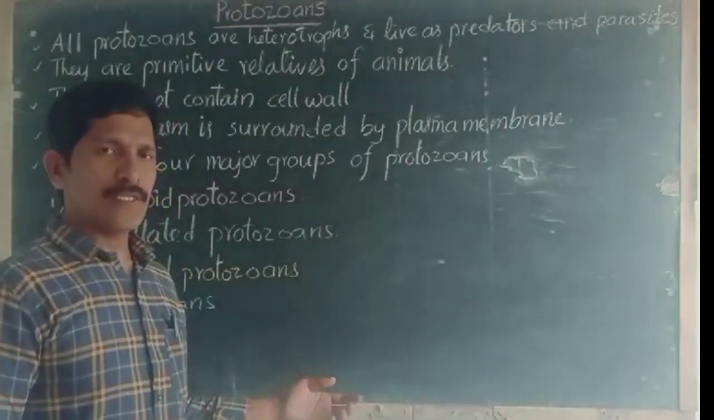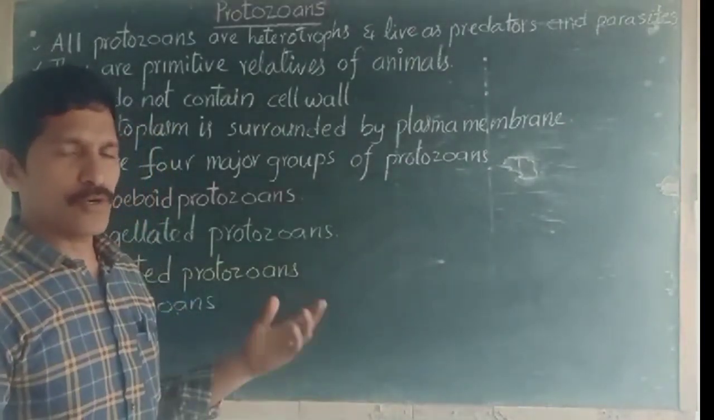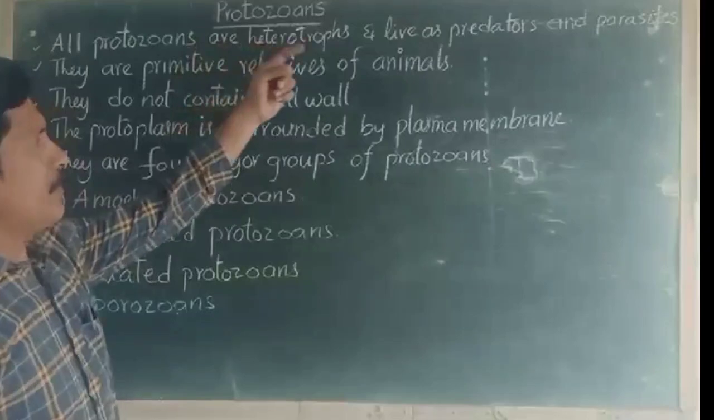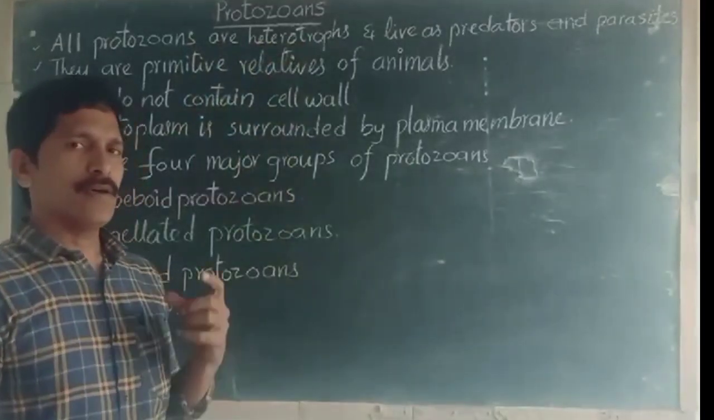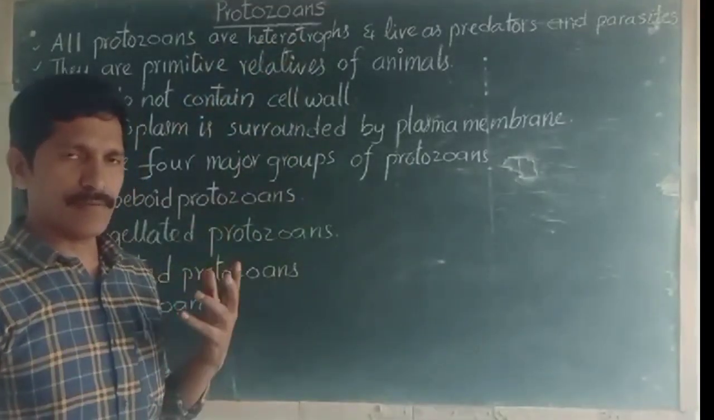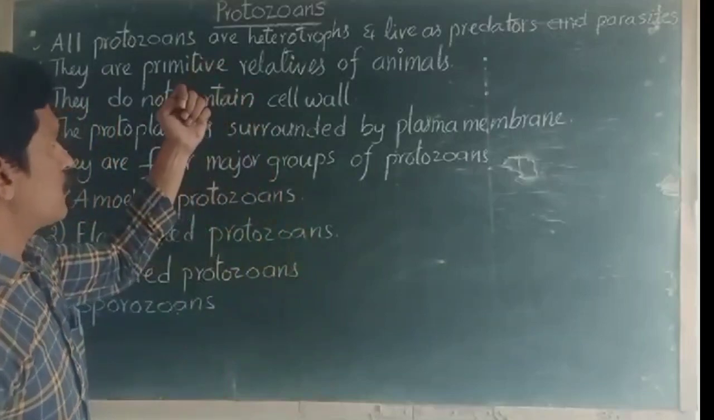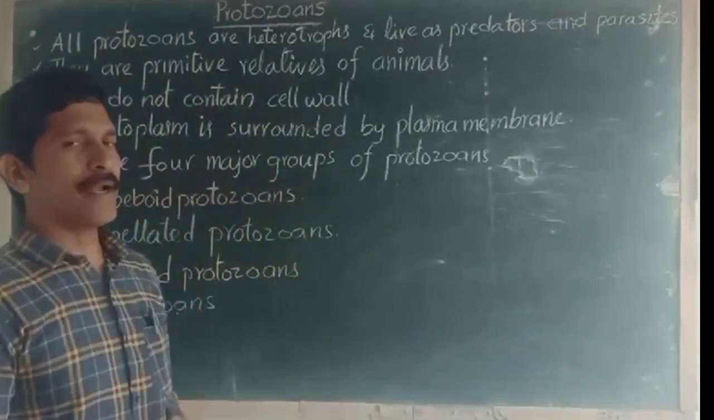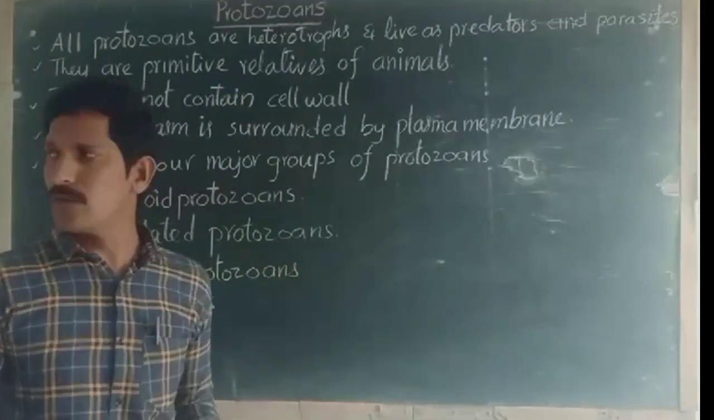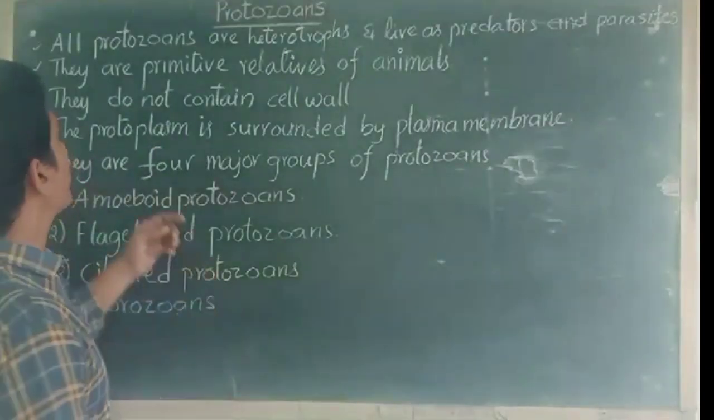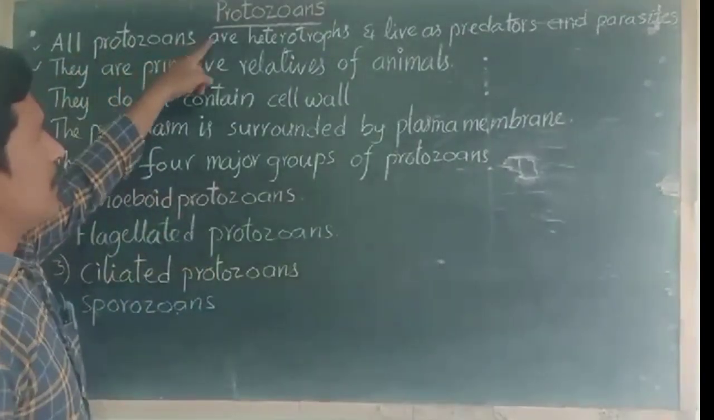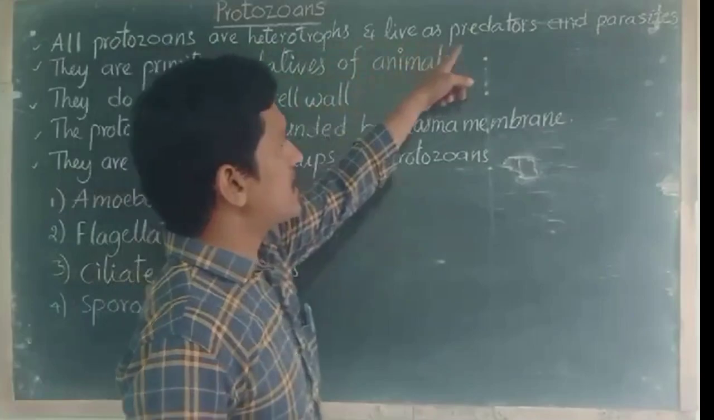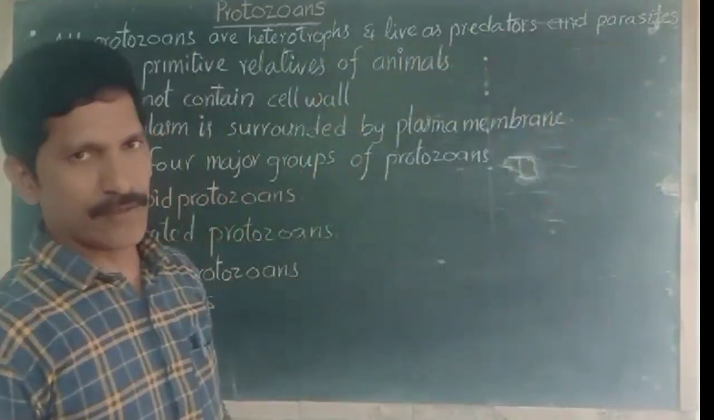Now we are going to discuss the last group of protista organisms, protozoans. The fifth group of protista organisms, protozoans. And now we can see the characteristic features of protozoans. All protozoans are heterotrophs and live as predators and parasites.